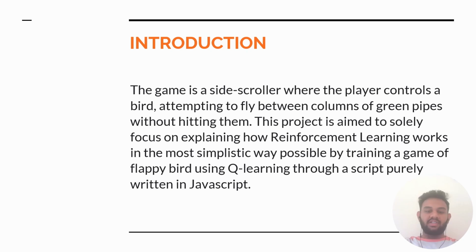So, firstly, we will see the intro of the project. As you all know, Flappy Bird is a game where a player controls a bird attempting to fly between columns of green pipes without hitting them. In this project, we tried to explain how RL works in a simple way by training a game of Flappy Bird using Q learning through a script in JavaScript.